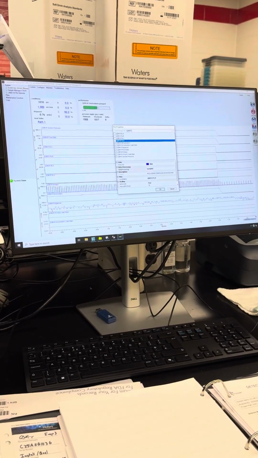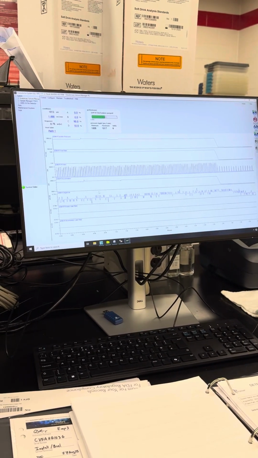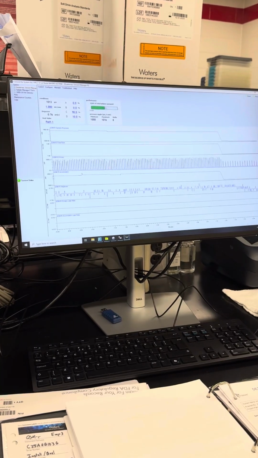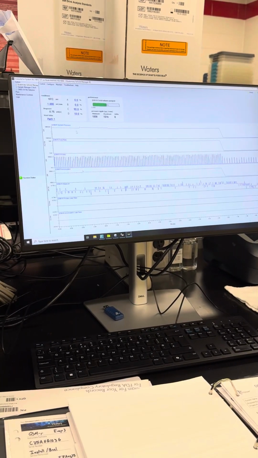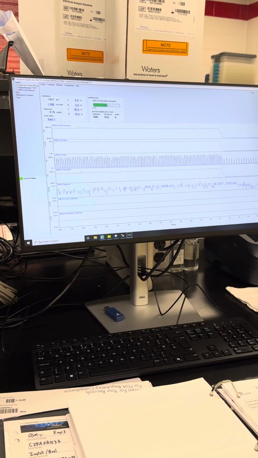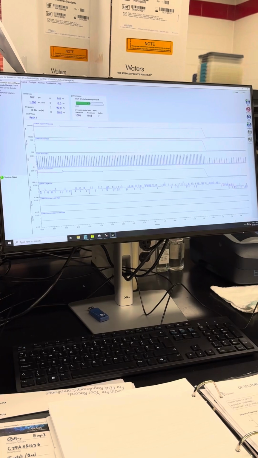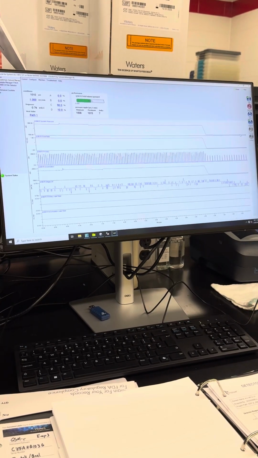If you're running a gradient, they can be kind of useful. If you turn those off, then you can see the graphs kind of change, and we can see pressure on the accumulator, system pressure. This is what you want to see with the primary. It's kind of these spikes like this, versus the accumulator should be very steady, along with the system pressure should be very steady.